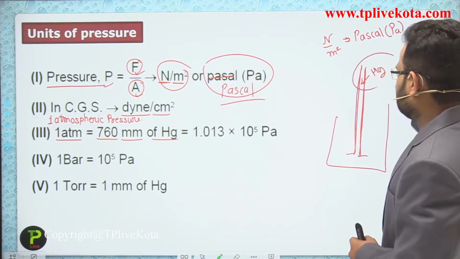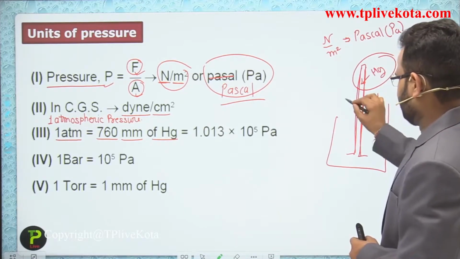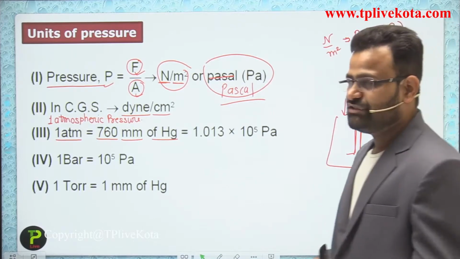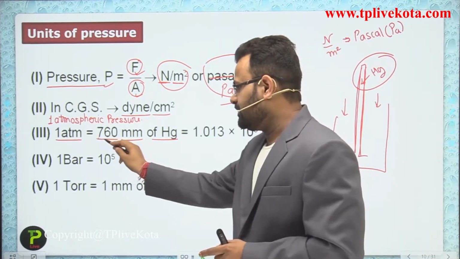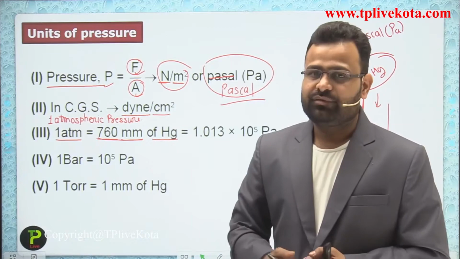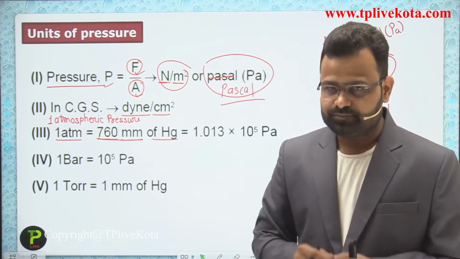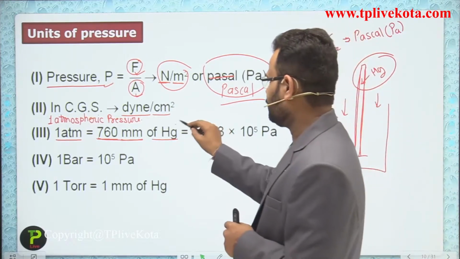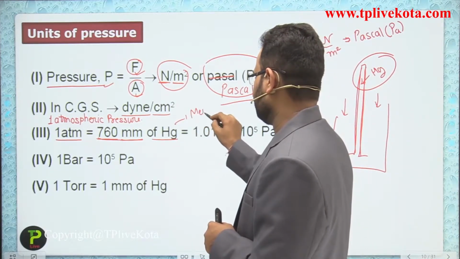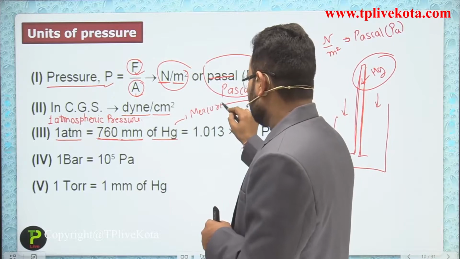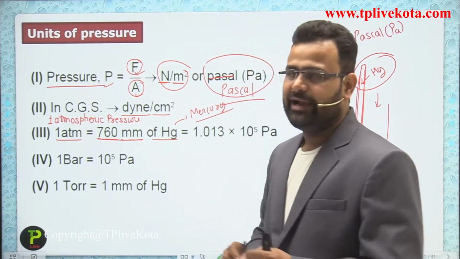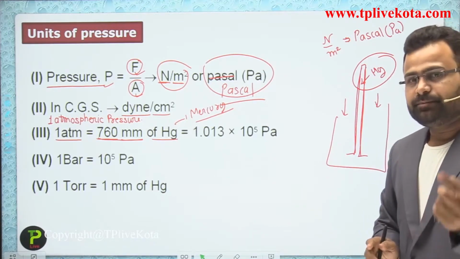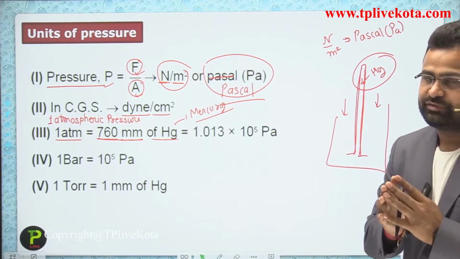Due to the pressure of the atmosphere, that Hg, that is mercury, guys, the other name of Hg, you can write mercury, reaches a height of 760 millimeter in a tube in the presence of atmospheric pressure.